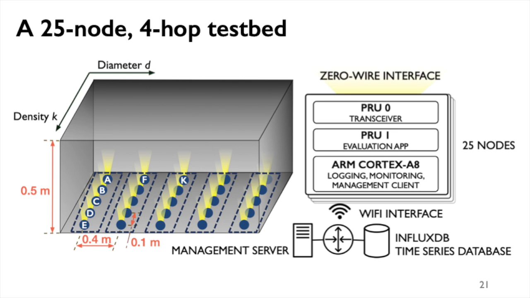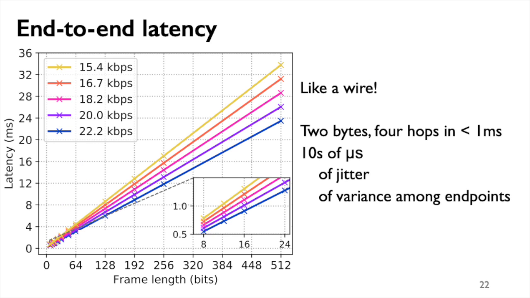In this presentation, though, we will suffice with a brief high-level overview of zero-wire's performance. Detailed scaling analysis can be found in the paper. Let's start with latency. End-to-end latency across the optical mesh looks pretty much exactly like latency on a wire. Namely, it is directly proportional to the amount of data to be transmitted and the modulation speed that's being used. Latency is also virtually deterministic.